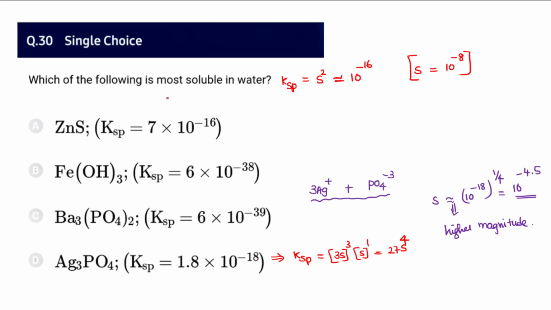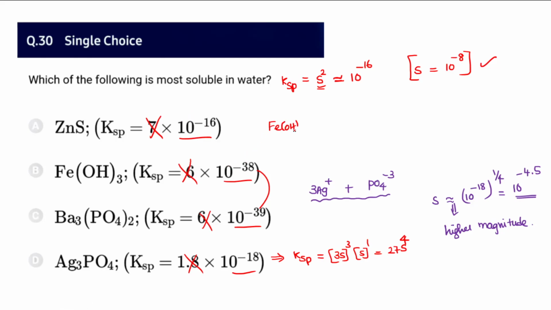Next, question number 30: most soluble in water is asked for. You have been provided with 1 minute of time in the examination. To determine it faster, just neglect these values. That's my simple suggestion to you. Take this exponent; here these two are somewhat larger. Anyway, try to take it. Here Ksp equals S squared, so approximately S is 10 power minus 8, by neglecting 7 because it's a very small number. In the same way here, 10 power minus 38.